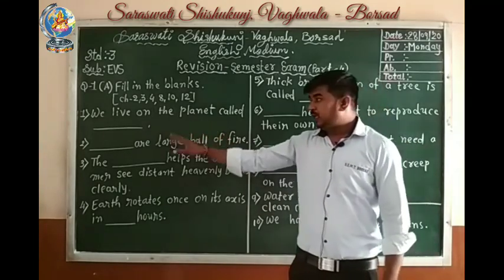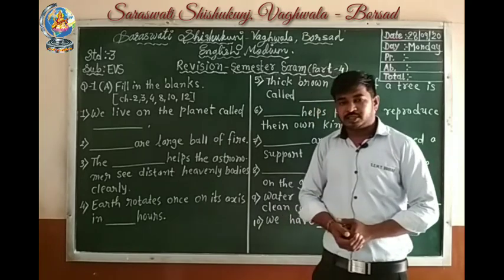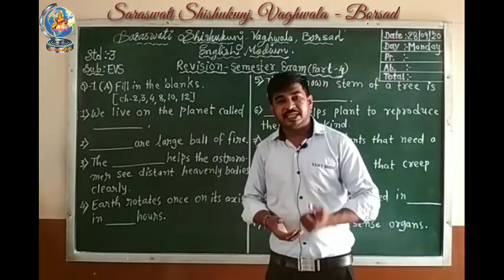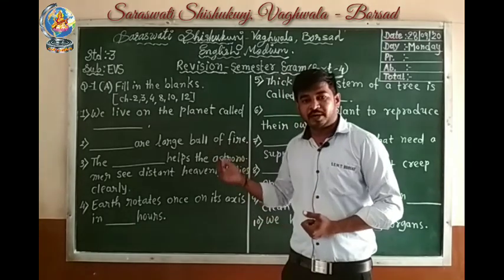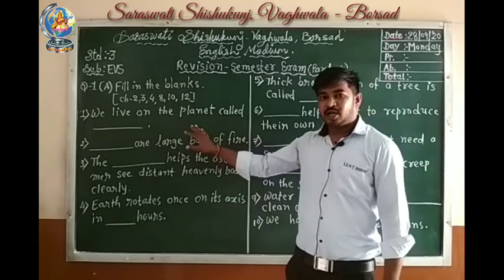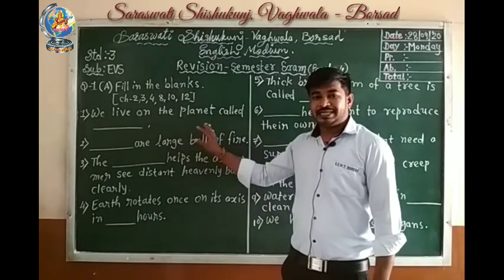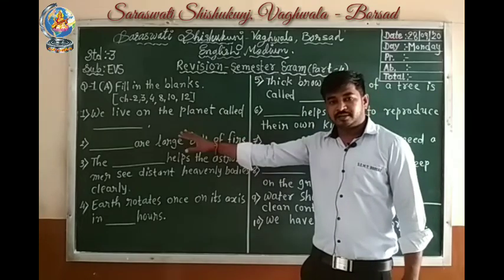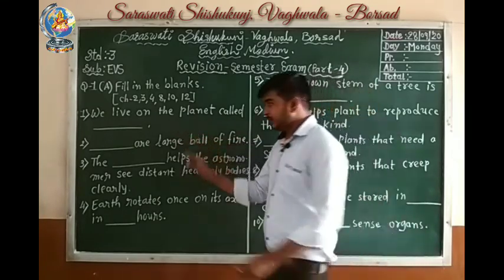First one, we live on the planet called blank. Students, you have to write fill in the blanks by asking questions yourself about what, where or who. Suppose here I am asking on which planet we are living. We live on the planet called Earth. So we will write Earth.